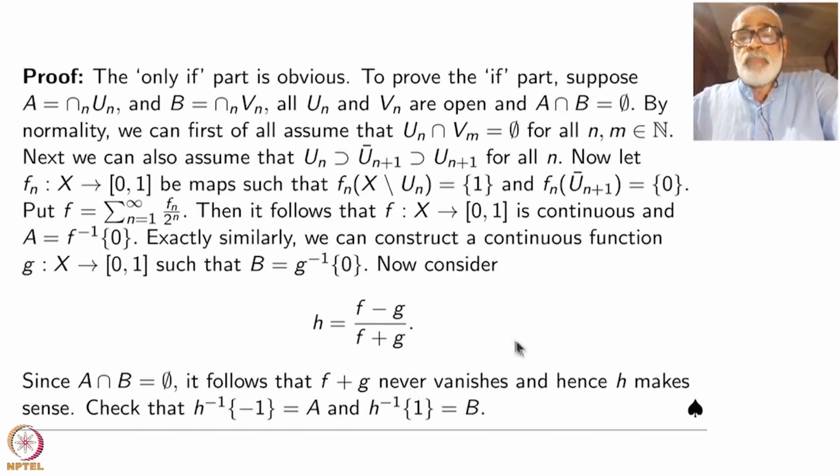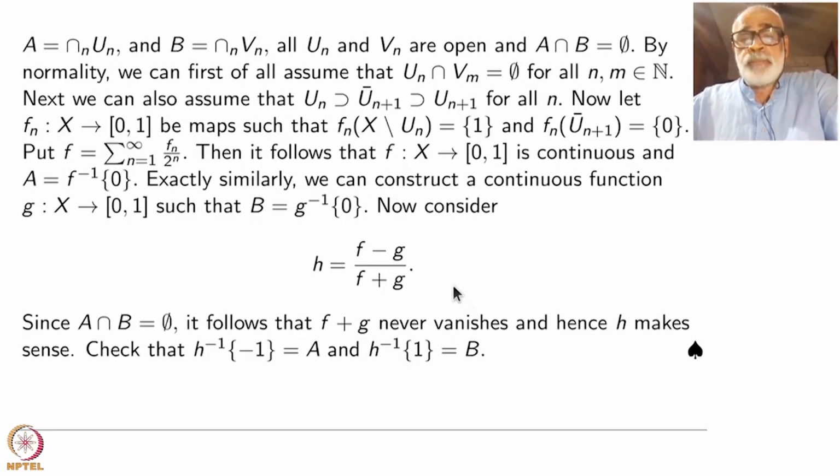F minus g divided by f plus g always takes values between minus 1 and plus 1. Modulus of this one is less than or equal to 1 because the numerator is always smaller than the denominator, that's all. So this h takes values in [minus 1, plus 1]. Okay. Finally, suppose this h of x is 1. What does that mean? F minus g equal to f plus g, right?